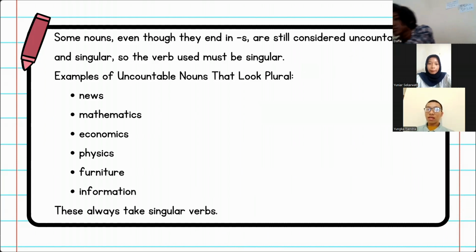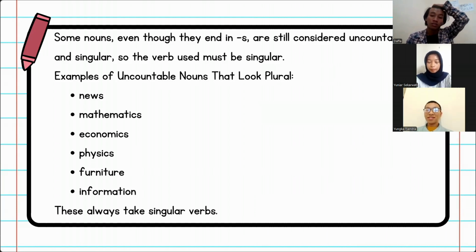Some nouns, even though they end in s, are still considered uncountable and singular, so the verb used must be singular. Examples of uncountable nouns that look plural: news, mathematics, economy, physics, furniture, and information. These always take singular verbs.